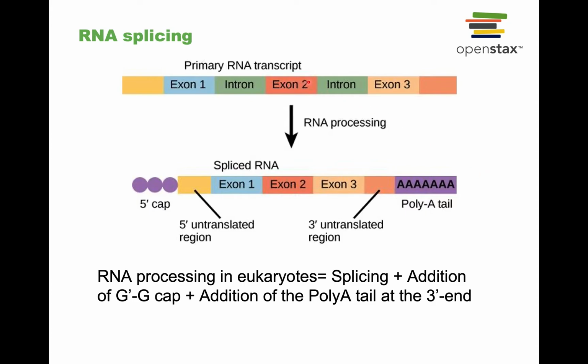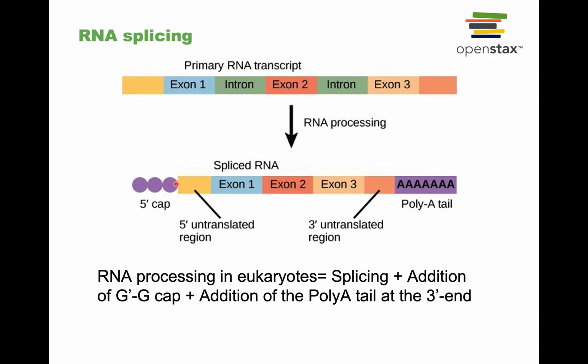Okay. So what is the process that is involved for removing these nonsensical sequences? It's called RNA splicing. So this primary transcript is put through the reactions of RNA splicing, which is a form of RNA processing, and then the introns are out. Now, before the RNA can leave the nucleus, it also has to be further processed in eukaryotes. And there are two other things that happen.